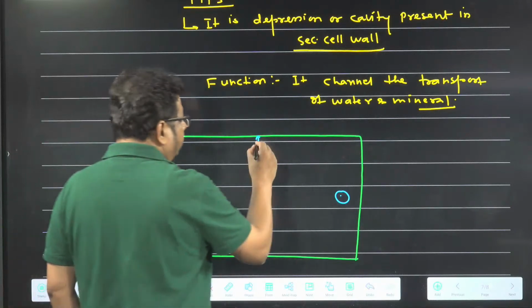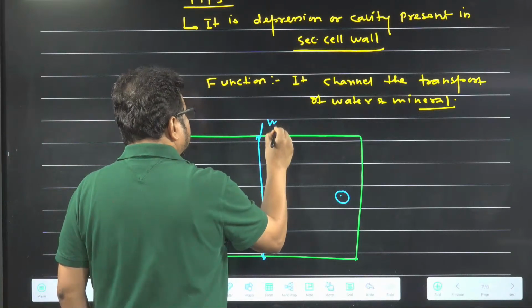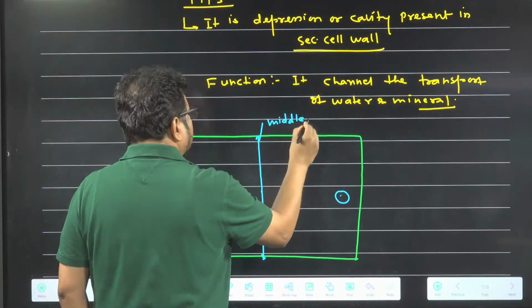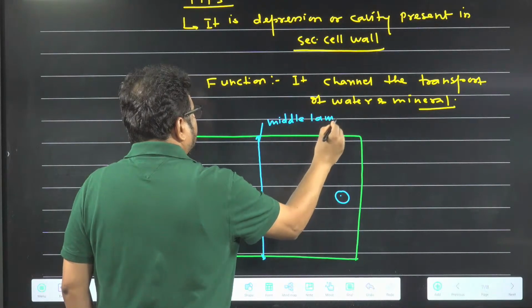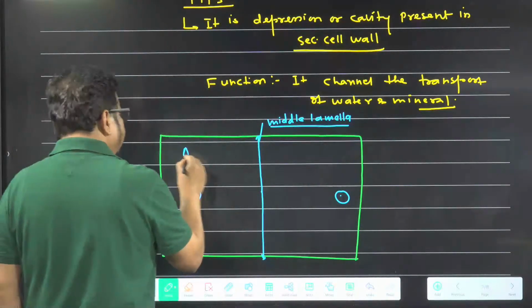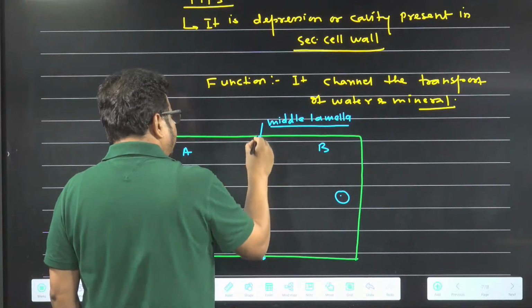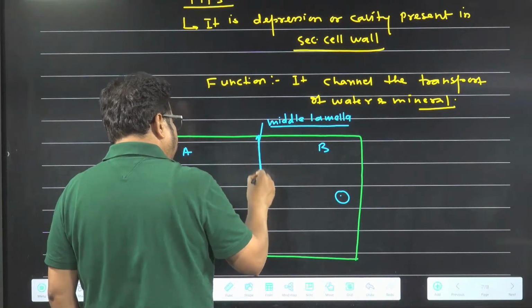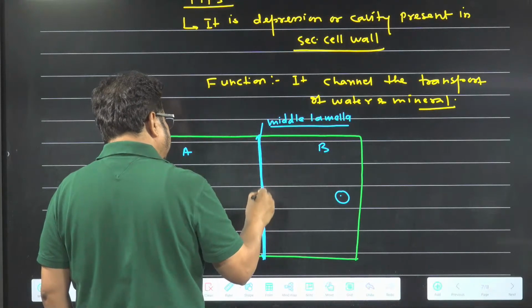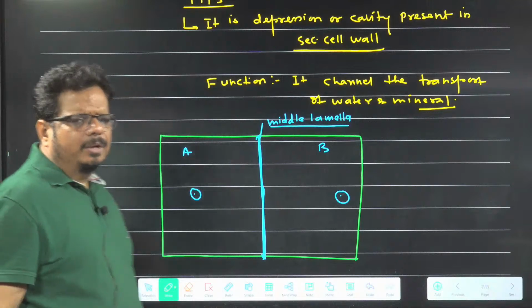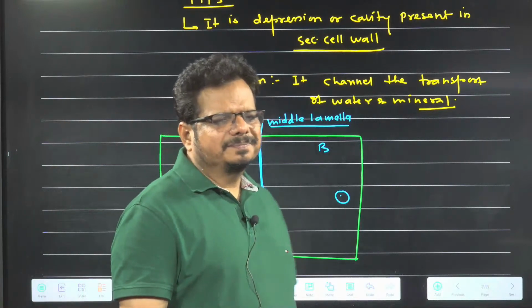Later on it is called middle lamella. So this is middle lamella. This is A cell, this is B cell. This line I am drawing here, the middle lamella, belongs to A cell or B cell?